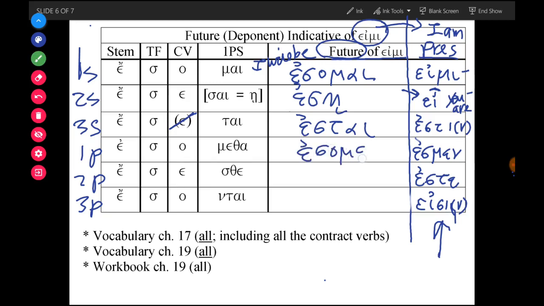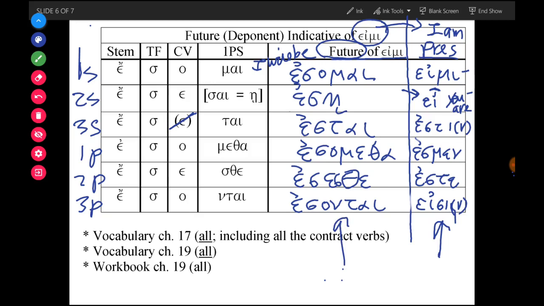Esometha is we will be. Esesthe is you all will be. And esontai is they will be. And these are the future forms of the verb eimi. And that concludes the grammar lesson.